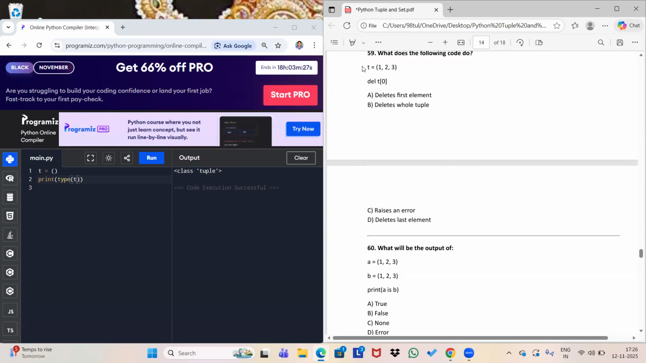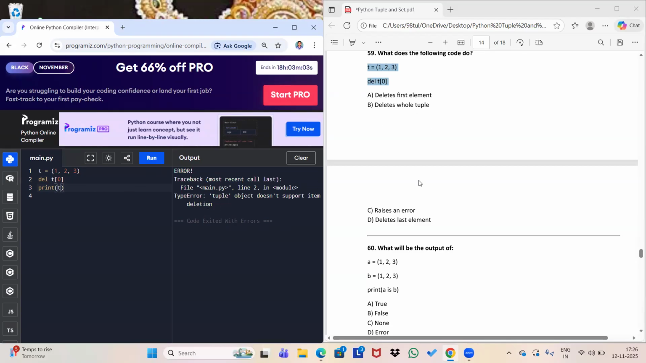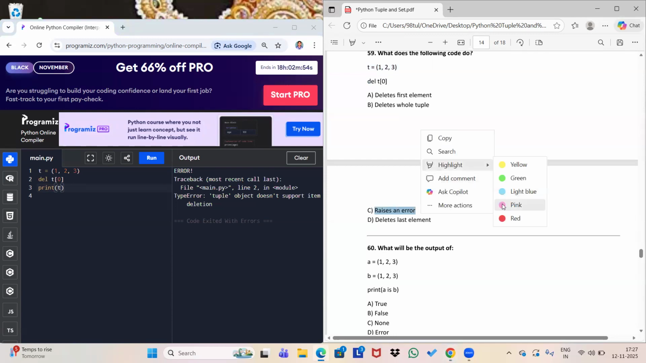Let's check whether it's working or not. I know it will not work, but still I want to show you how the error comes and what type of error you will get. Print T. So the answer will be an error: tuple object doesn't support item deletion. So this will be your answer. The options were delete last element, delete whole tuple, delete first element. No, it will give you an error. Error will be the right answer.